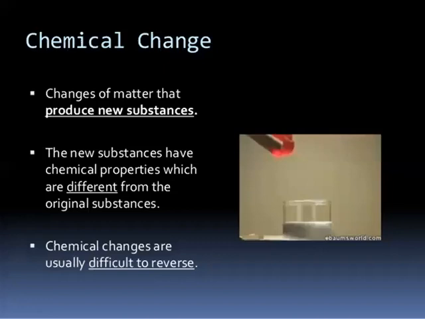Opposite to the physical change, chemical changes are the changes of matter that produce new substances. The new substances have chemical properties which are different from the original substances. Chemical changes are usually difficult to reverse. These chemical changes can be reversed only by chemical methods.